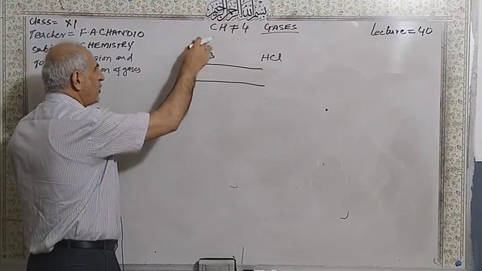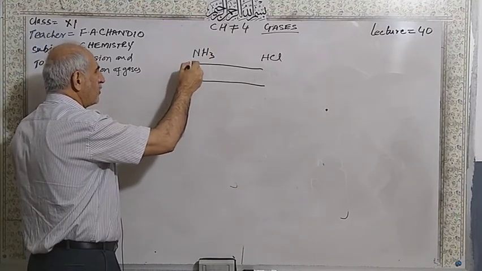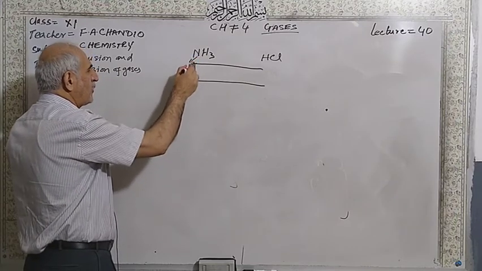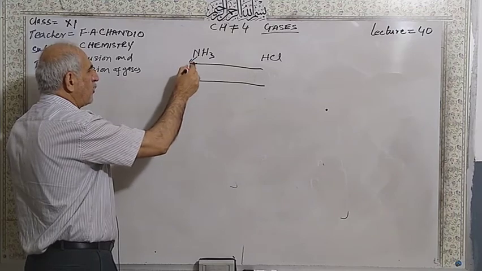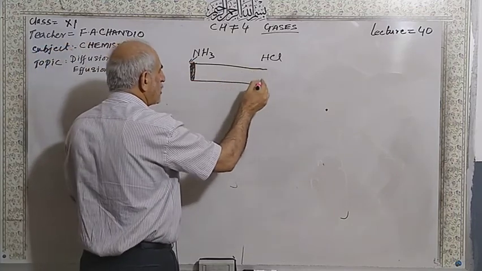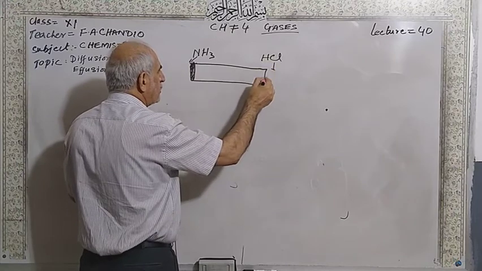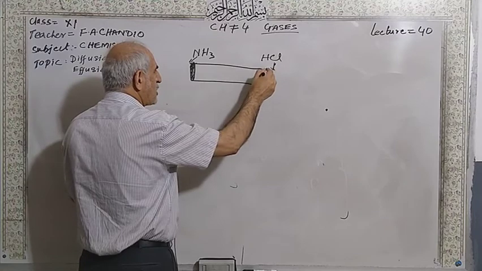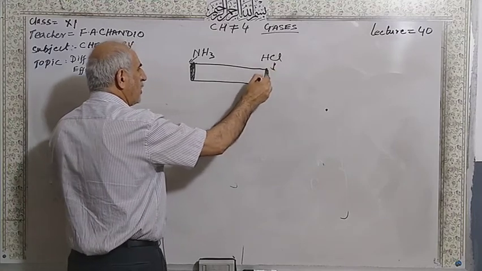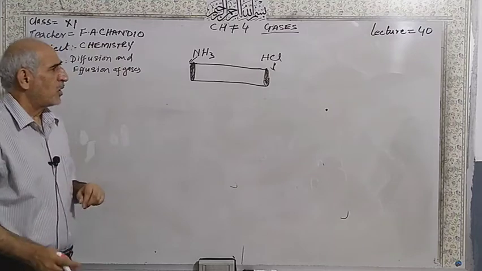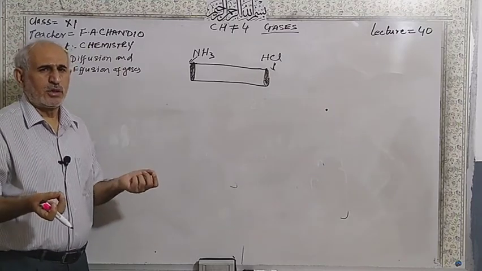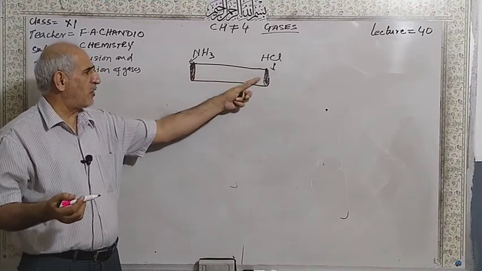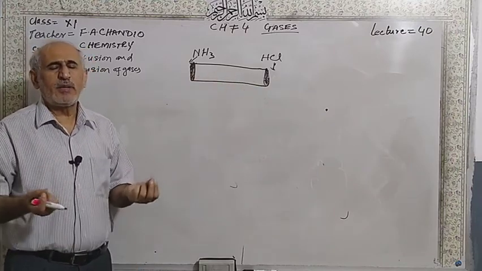Make a cotton swab and put it in the ammonia, and put it at one corner of the open glass tube. Also do the same with the HCl vapors, with a cotton swab. You have to put it there. So they will diffuse. The ammonia gas is going to travel from this side to this side, and HCl travels from this side to this side, and they will meet at one point.